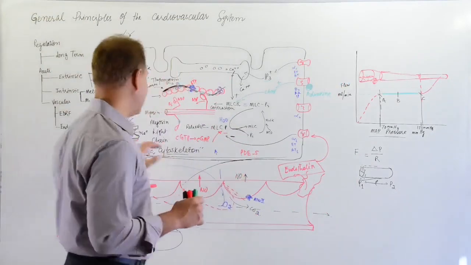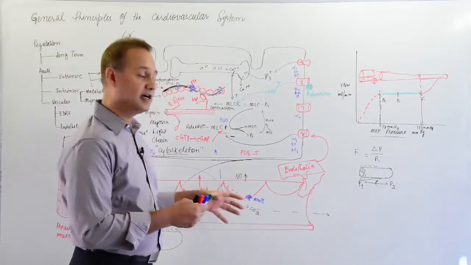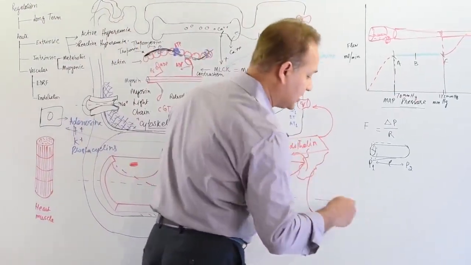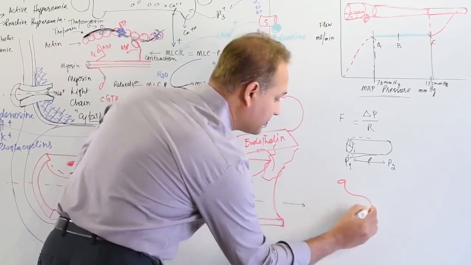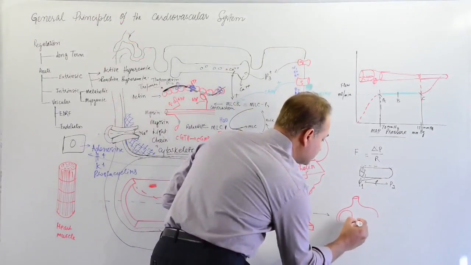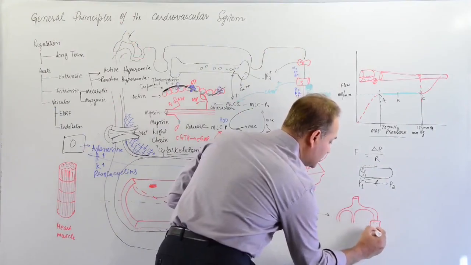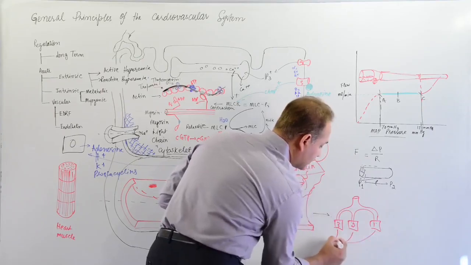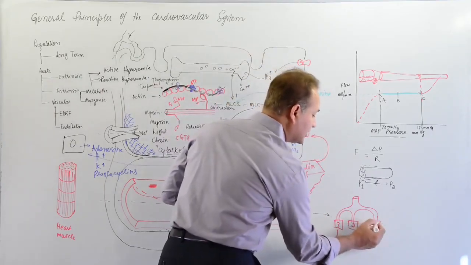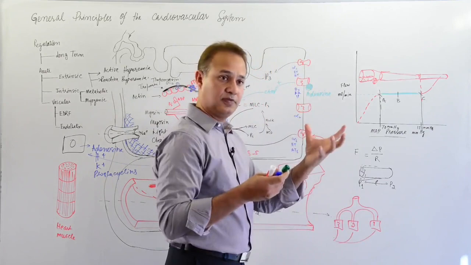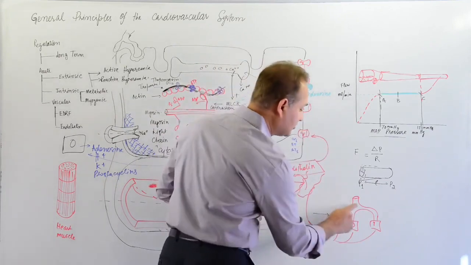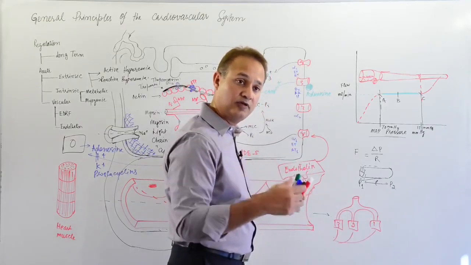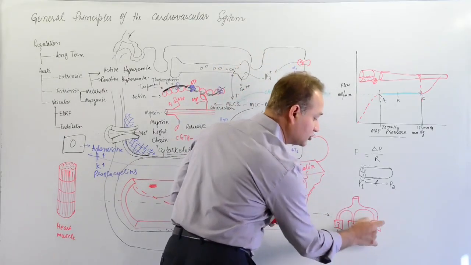So guys, one more point about the EDRF. What is the purpose of the EDRF in the local blood flow? Look, if I make a little structure here, let's say this is a blood vessel that is bringing blood to 3 tissues, tissue 1, tissue 2, and tissue 3. And then the blood is going back. Let's say tissue 1 is the hand. Let's say this is that tissue. And it starts working more. Do you think that we should get the blood to all of the tissues, all the rest of the arm or the rest of the body to have more blood flow as well? No, we just want this particular tissue to get more blood.